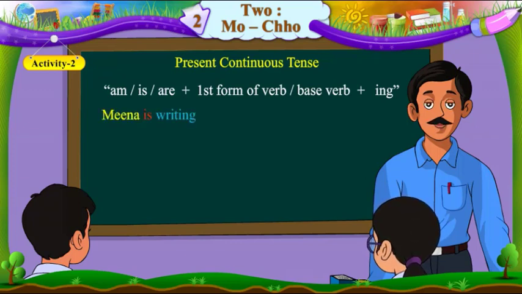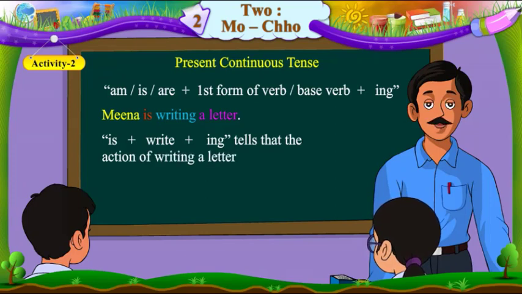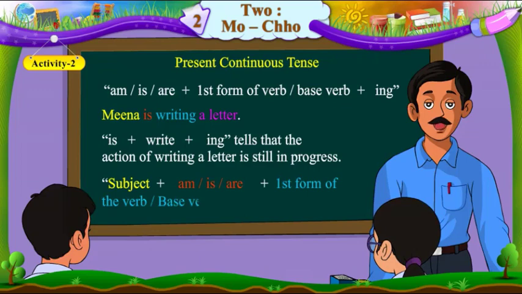Meena is writing a letter. Is plus write plus ing tells that the action of writing a letter is still in progress. So, students, the format of present continuous is subject plus am, is, or are plus first form of the verb or base verb plus ing plus object.